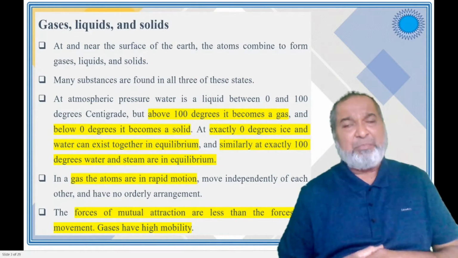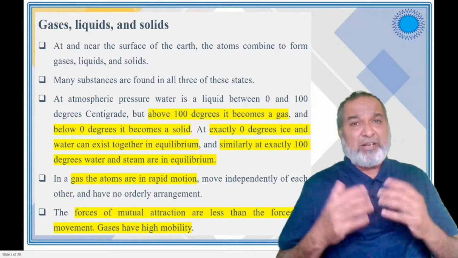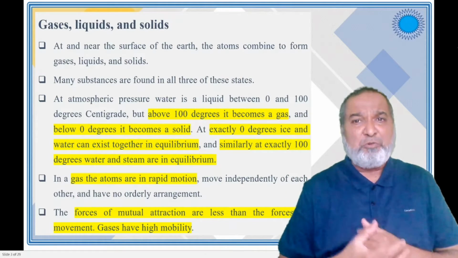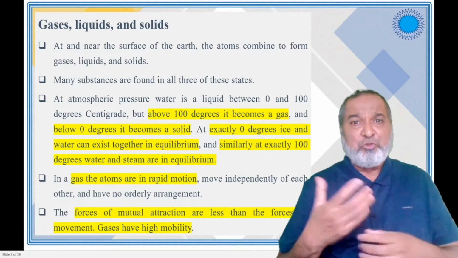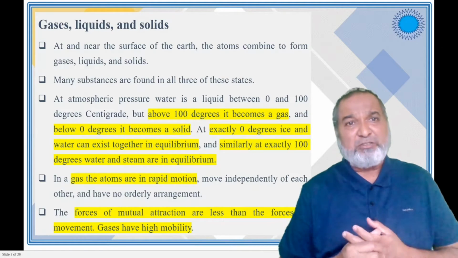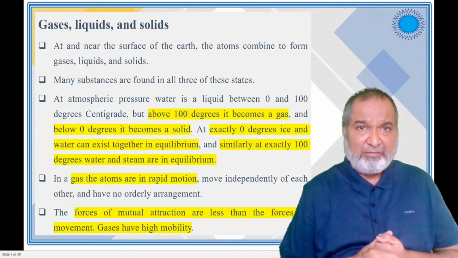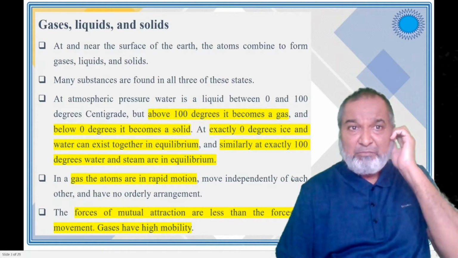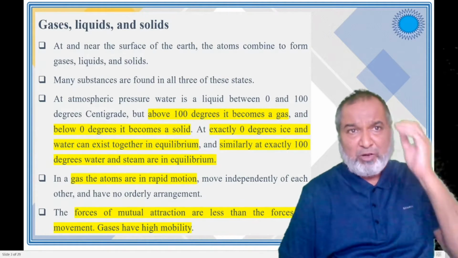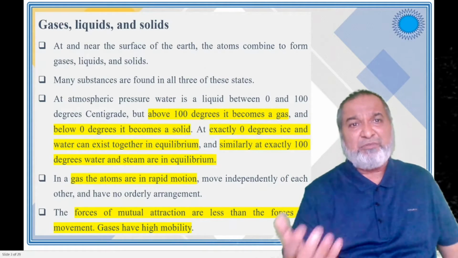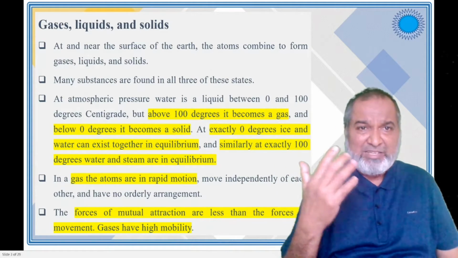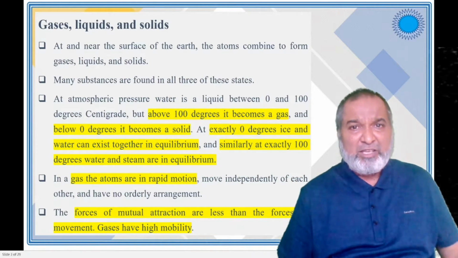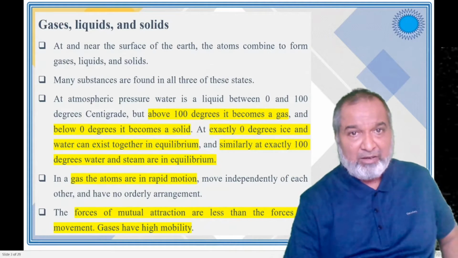Now we'll compare gas, liquid, and solid. Once you study rocks, these are the things you will come across, and you should know the exact properties of gas, liquid, and solids. Whatever we have at the surface, the atoms combine to form gases, liquids, and solids. They are in three forms: one is gas, second is liquid, and third is solid. So all three states are available.